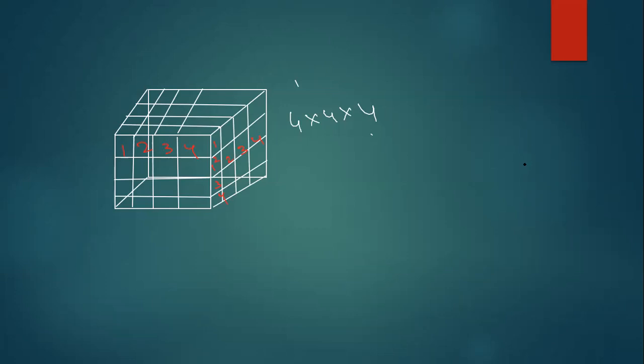Now see, guys, most of the times he will ask you problems only based on where you can paint. For example, he will ask like this: in how many cubes 3 surfaces will be painted?